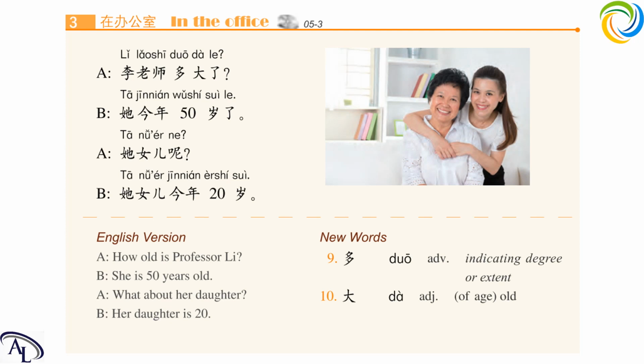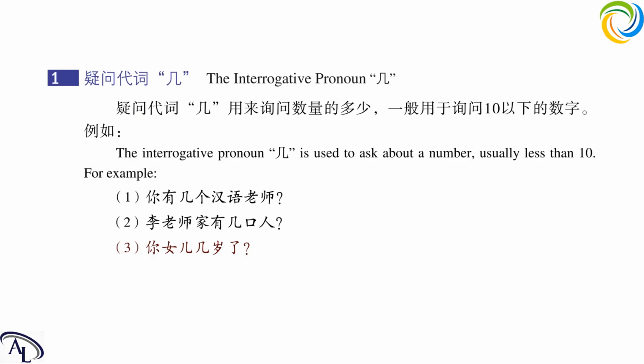Now let's move on to our language point. First one is the interrogative pronoun 几, which means how many. The interrogative pronoun 几 is used to ask about the quantity of something, and it is usually used to ask about numbers smaller than 10.